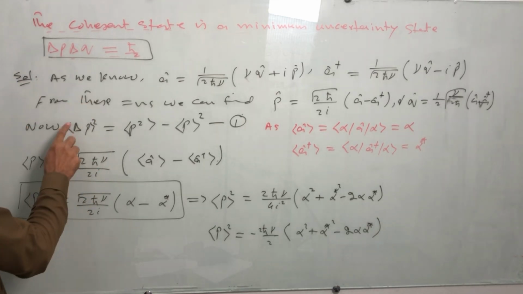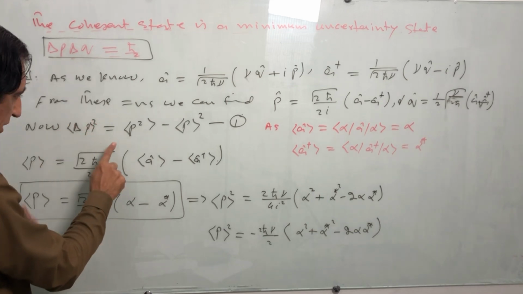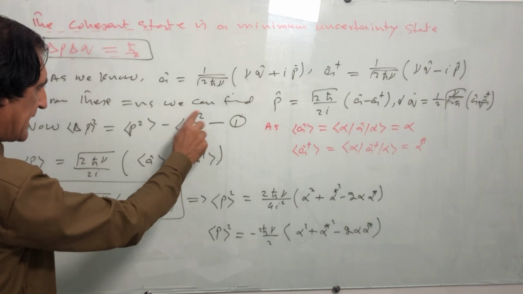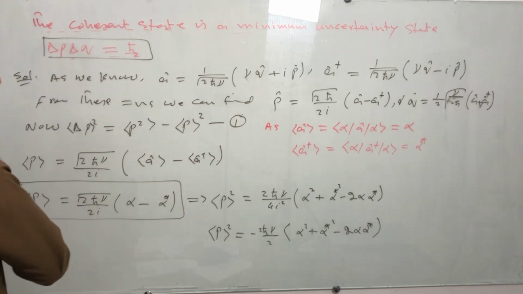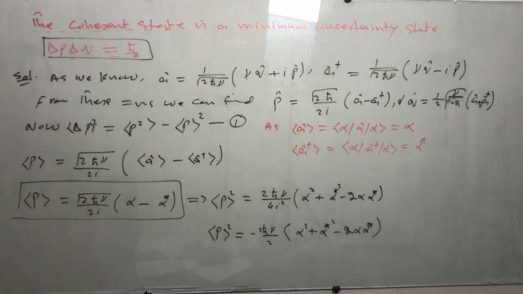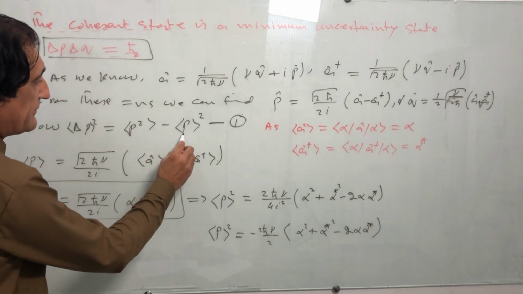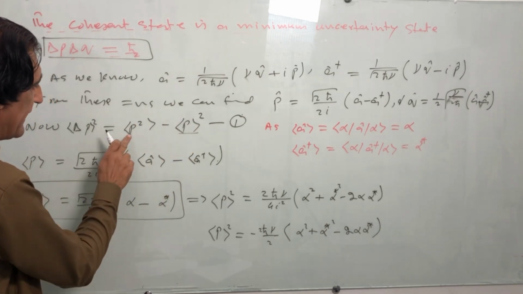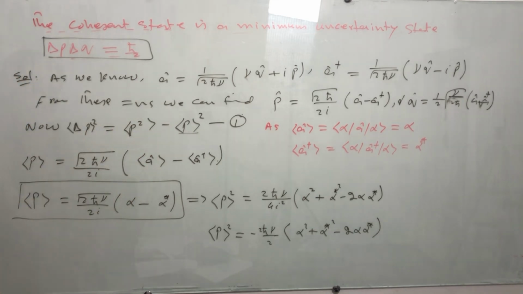For delta P, the expression is delta P square, which is equal to P square average minus P average whole square. This is the main definition and main equation for this problem. First of all, we must look for P average and then square it, and then P square, and after this we can take the average.